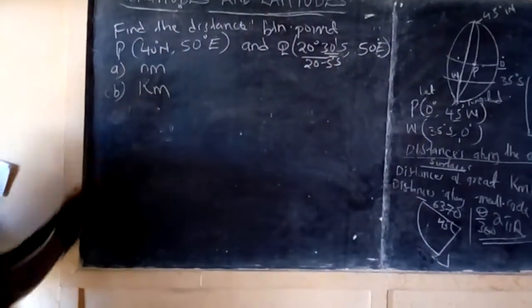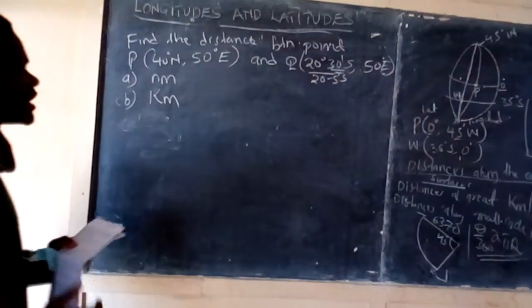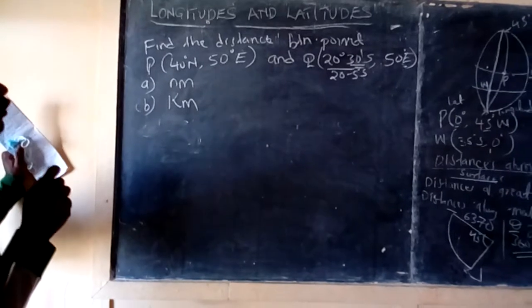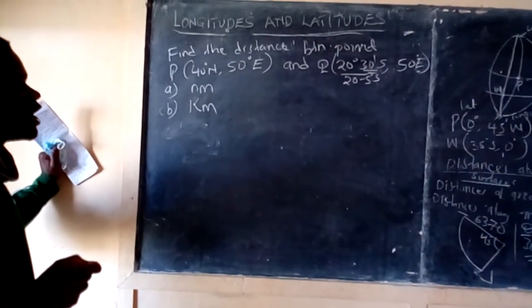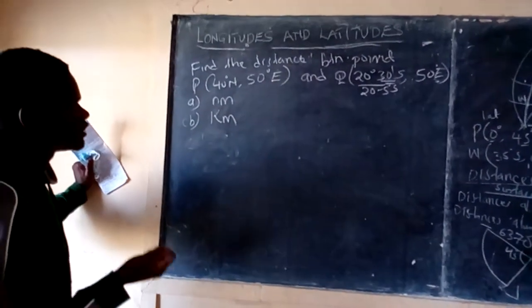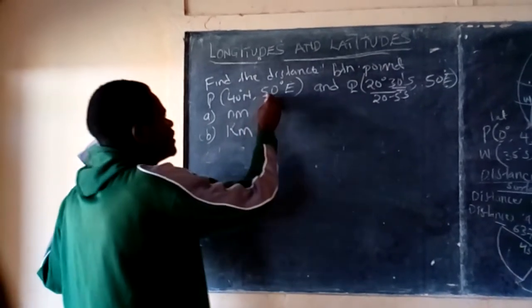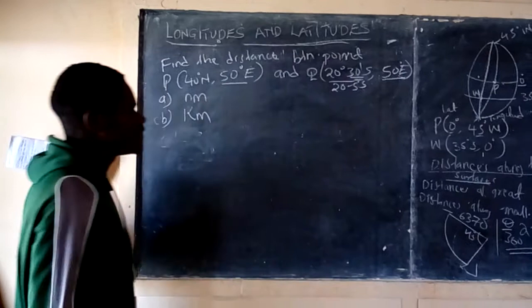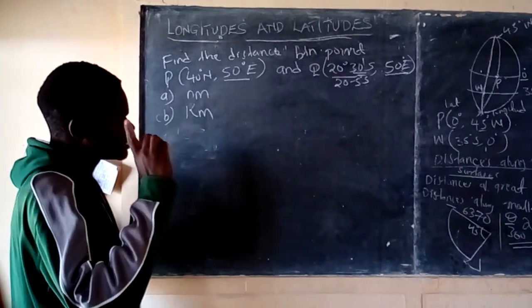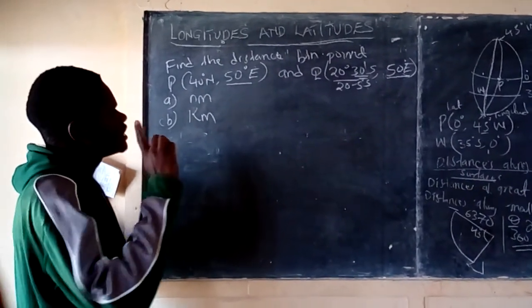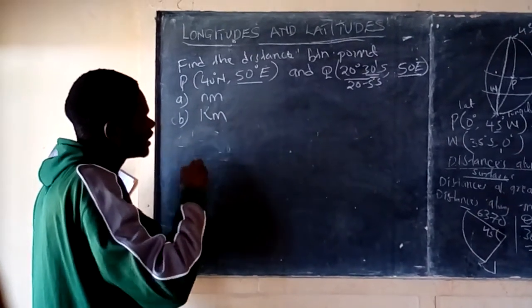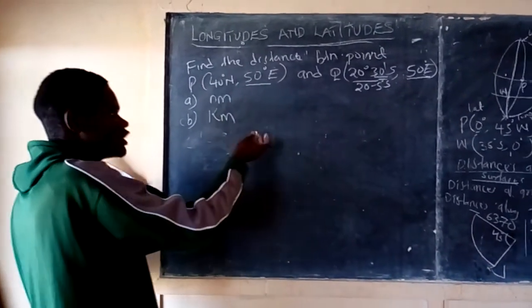Now we want to calculate the distances. First of all, we need to know this distance, is it along a great circle or is it along a small circle? You can even look at it and know, because the longitude is the same, the distance is along the longitude, and it is only changing the latitude. That means it is along the great circle, it is along the longitude.